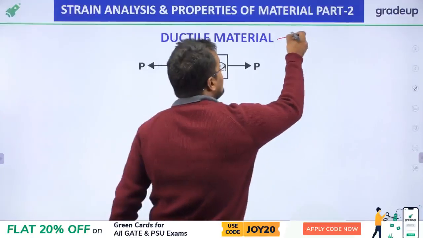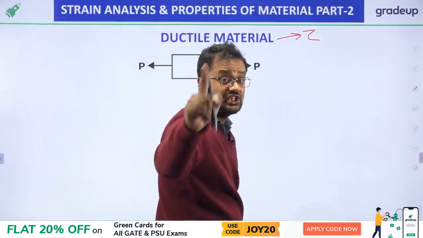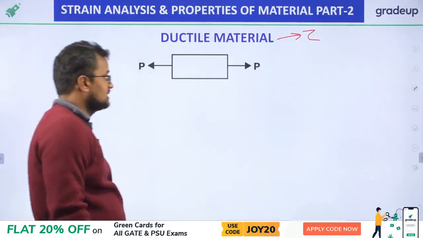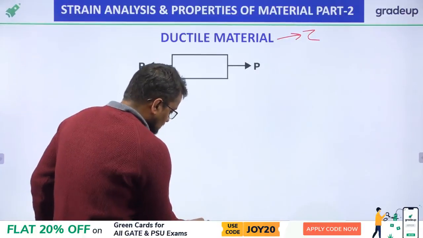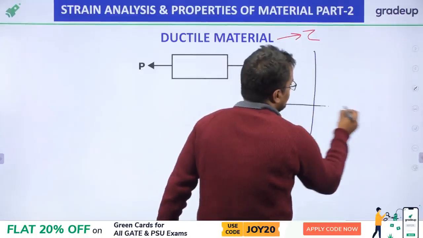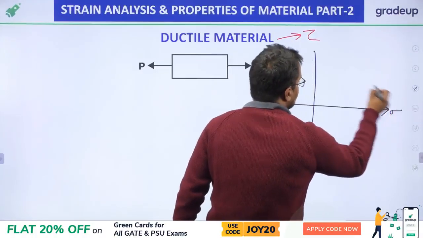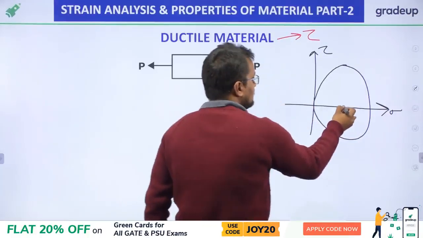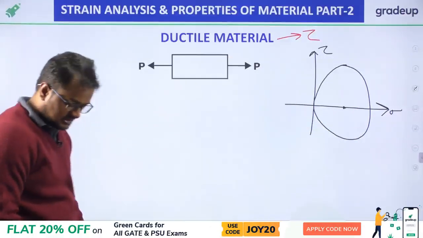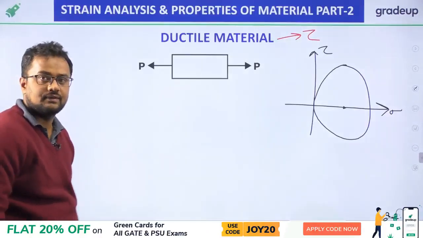Now if I apply a tensile force on ductile material, first of all let me again remind you, my friends, that ductile material fails in shear stress. Now the Mohr circle for this is somewhat like this. Why the origin is shifted, we will discuss in detail when we discuss Mohr circle.